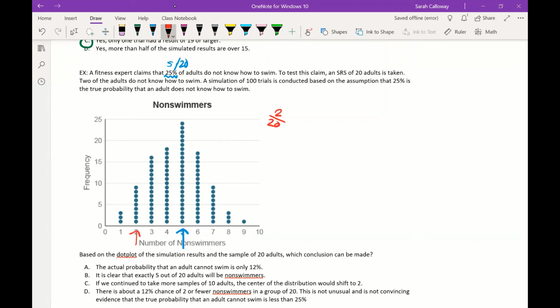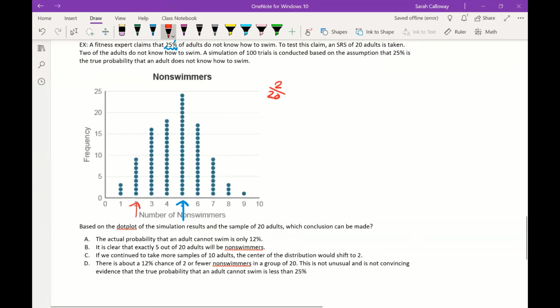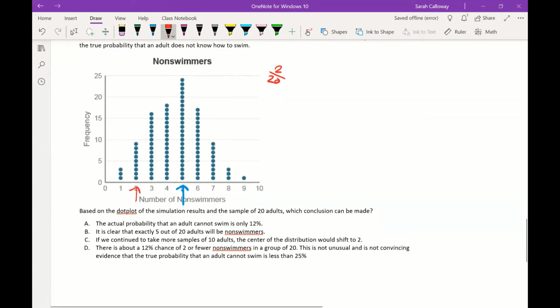A simulation of 100 trials is conducted based on the assumption that 25% is the true probability that an adult does not know how to swim. Based on the dot plot of the simulation results of the sample of 20 adults, which conclusion can be made? If I look at this, I want to count how many dots are here less than that 2 out of 20 to see if that's statistically significant.